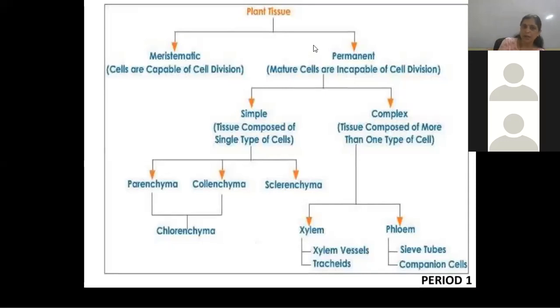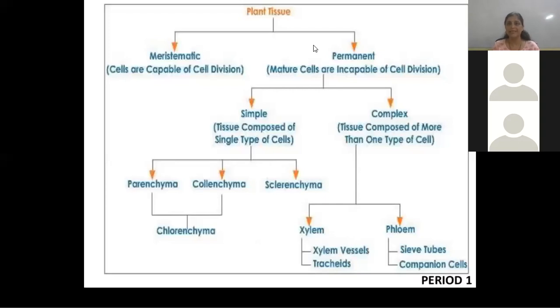Then permanent tissue has two types: simple permanent tissue and complex permanent tissue. Simple permanent tissue is made up of a single type of cell. Complex permanent tissue is made up of more than one type of cell.